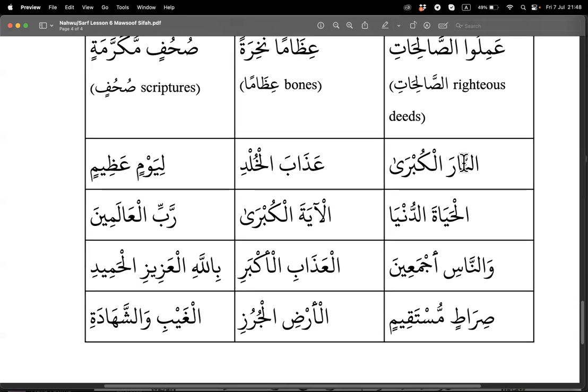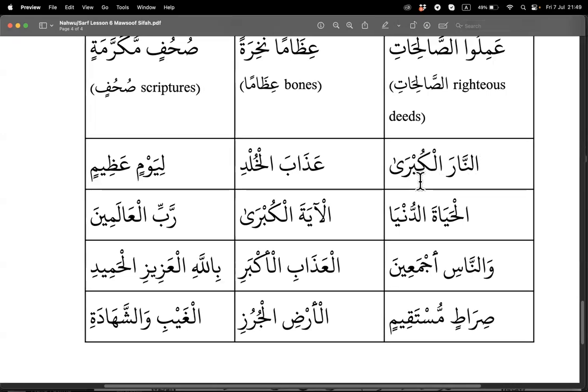This is proper. This one can be rafa, can be nasab, can be jar. When the meaning makes sense, if it looks like nasab, then it is nasab. Meaning that if it can be rafa, nasab or jar, we take it as nasab. So this means an-nar al-kubra.